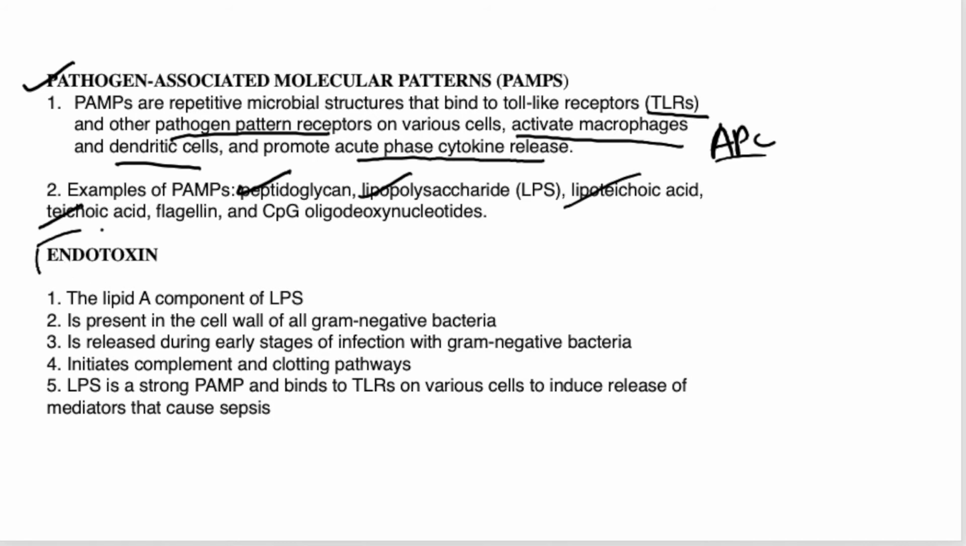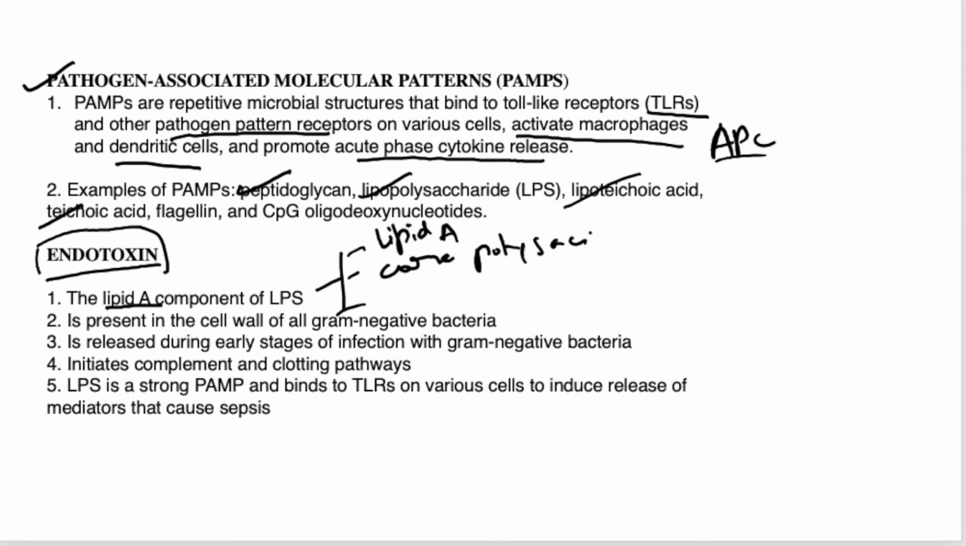Now we will come to endotoxin. Endotoxins are typical of gram-negative bacteria. Endotoxins are nothing but lipid A, a component of LPS. We know that LPS has three parts: one is lipid A, the other is core polysaccharide, and the last one is somatic or O antigen. Some bacteria may lack this somatic or O antigen, where the LPS is known as LOS. Example is Neisseria.